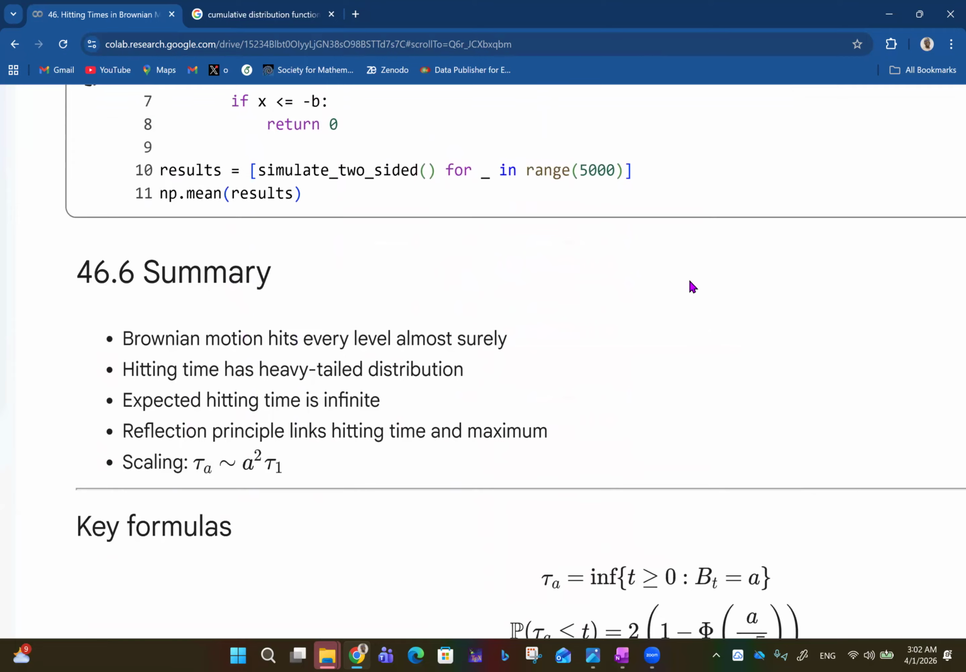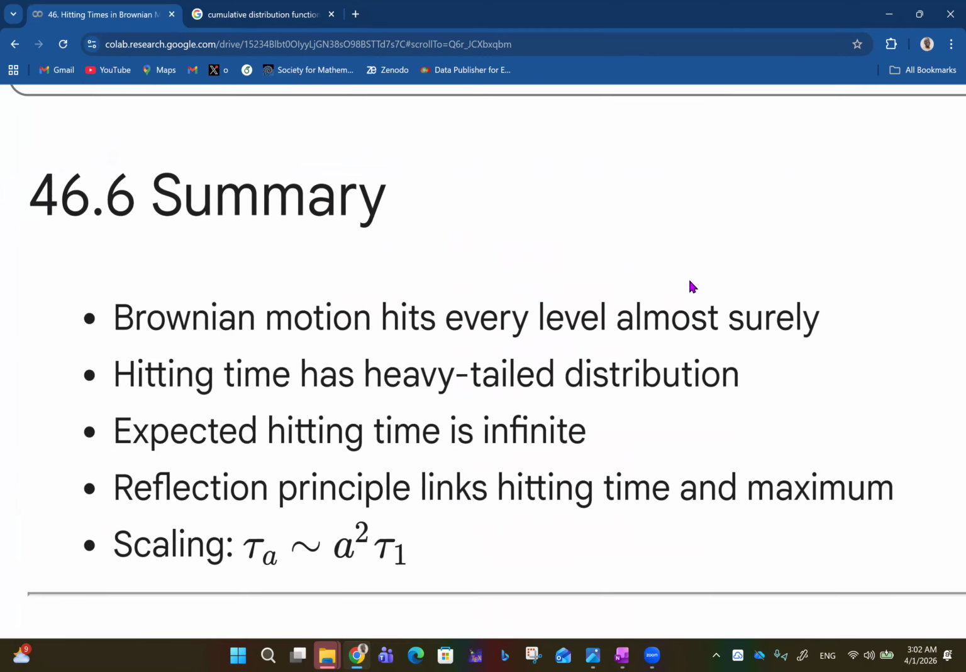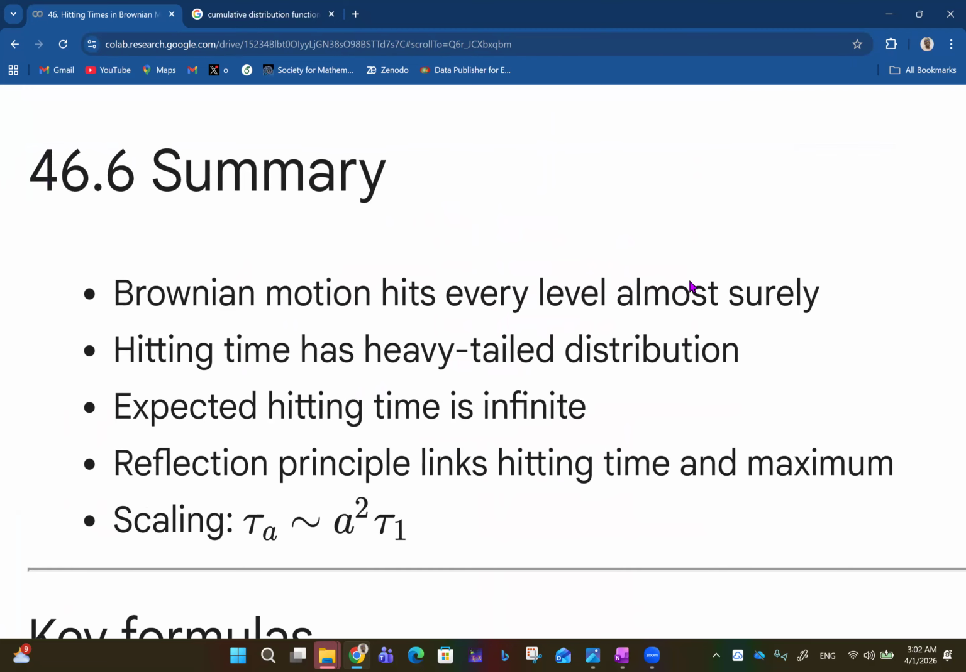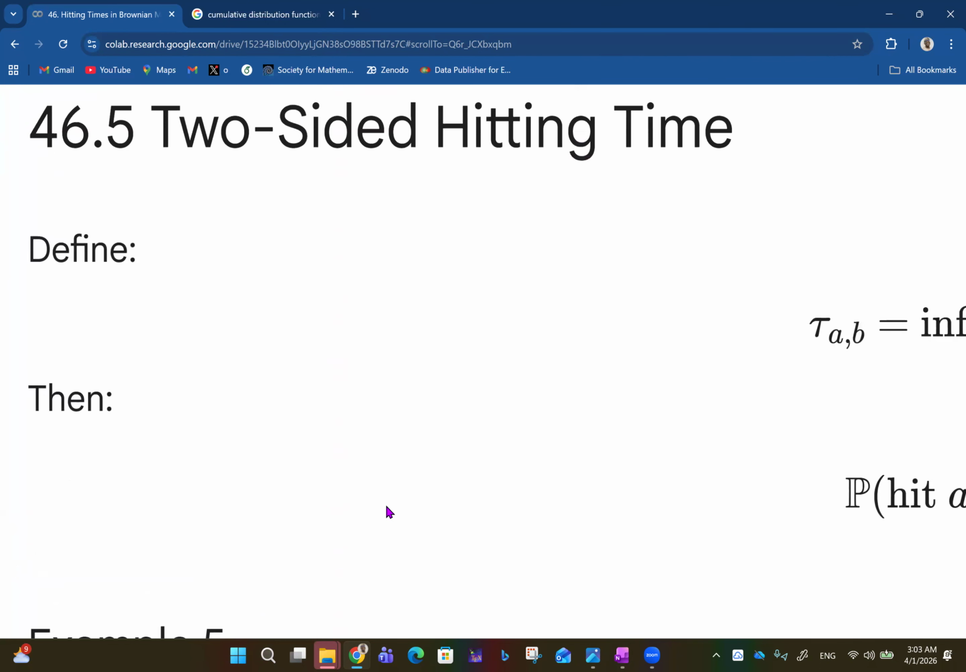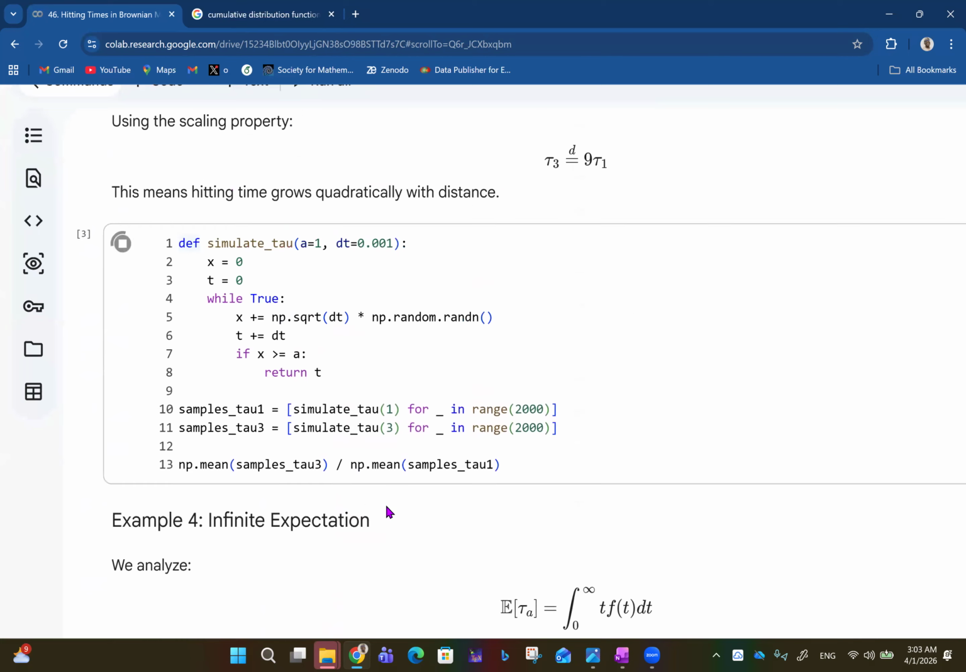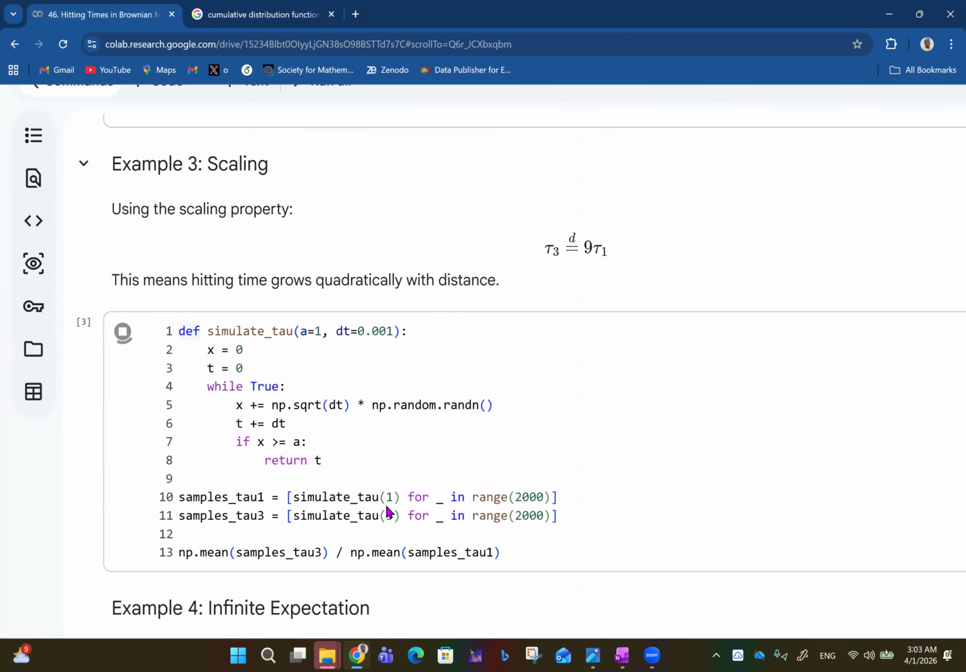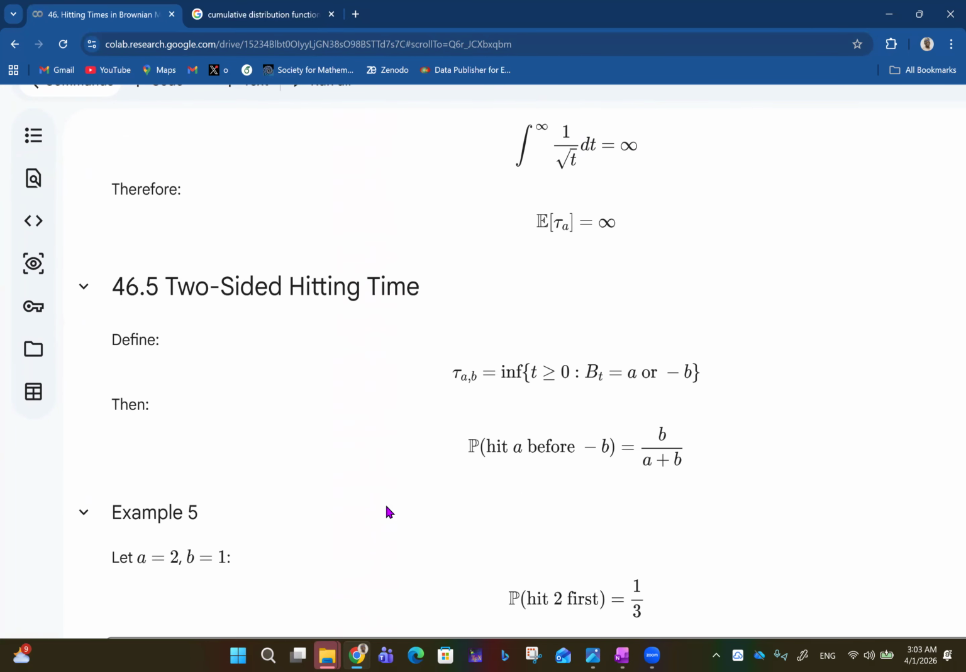So in summary, we see that Brownian motion hits every level almost surely. Then the hitting time has a heavy-tailed distribution. Then the expected hitting time is infinite. Then the reflection principle links hitting time and maximum. And then scaling, tau sub A follows that quadratic expression we talked about. So the hitting time grows quadratically with distance.